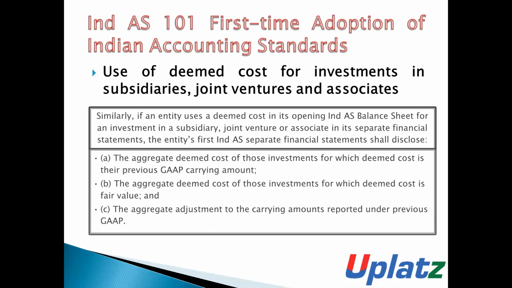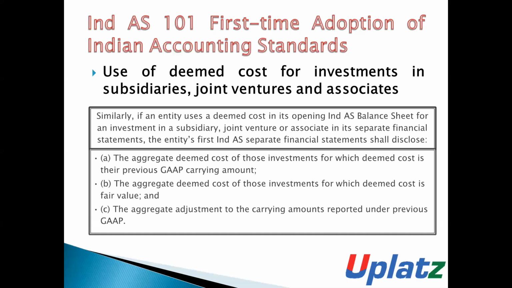If an entity uses a deemed cost in its opening Ind AS balance sheet for an investment in subsidiaries, joint ventures and associates in its separate financial statements, then the entity shall disclose in its first Ind AS separate financial statements: